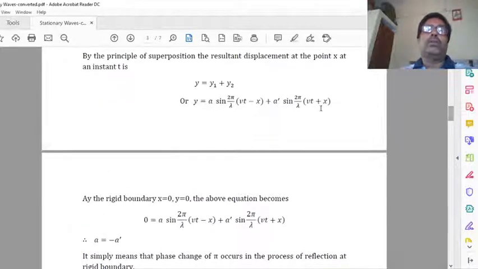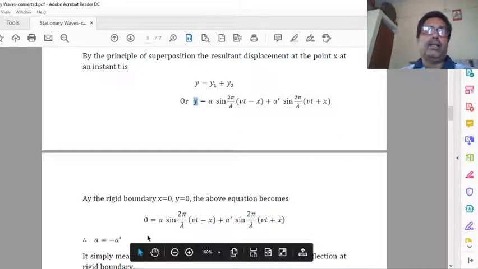Now we take the values of y1 and y2. As I told you, we take the boundary from which the wave is reflected, the extreme right, and that is denoted by x = 0, and at that point y is also 0. So if we take y = 0, then this will be equal to minus this, and a will be equal to minus a dash.